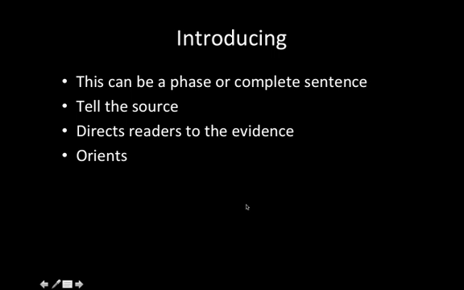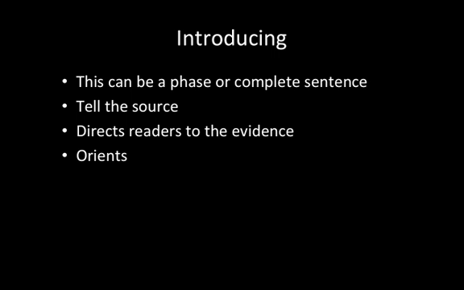Okay, so the next part is introducing the evidence, and here this could be a phrase, or it can be a complete sentence. But what it does need to have here is the source needs to be identified when you introduce evidence, and it directs readers to the evidence, almost orients, kind of like what we've been doing at the start of the class.